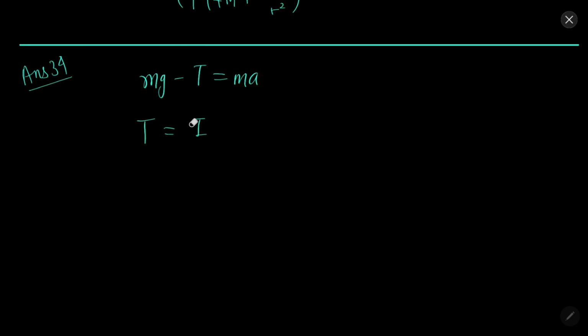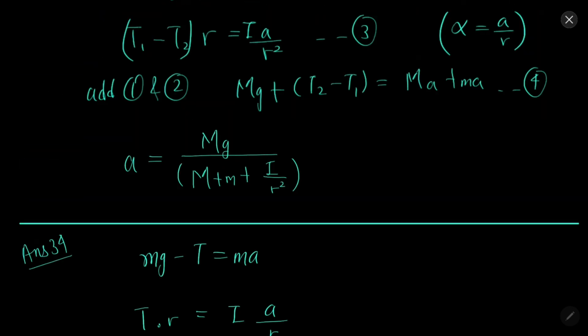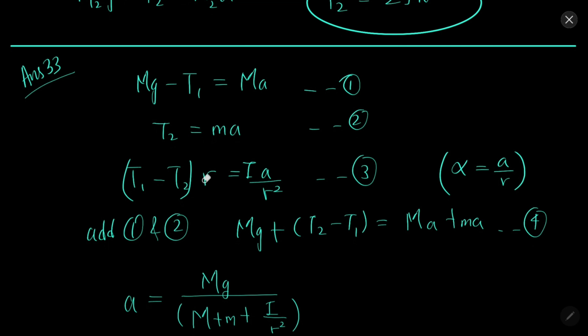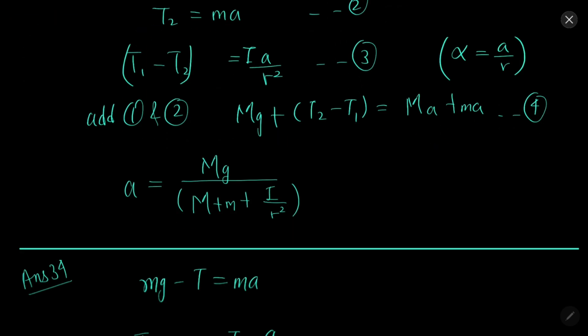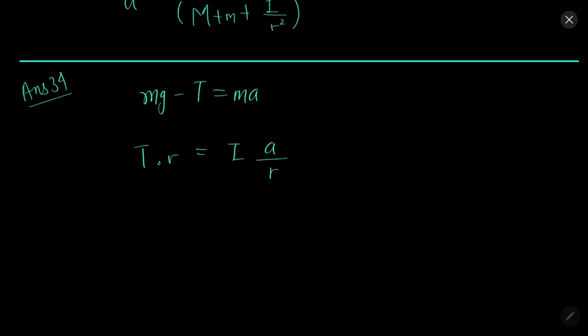T can also be written like I a over r. Oh, actually this r has gone down, so therefore r square is there. So this r will go down, so it will become r square.